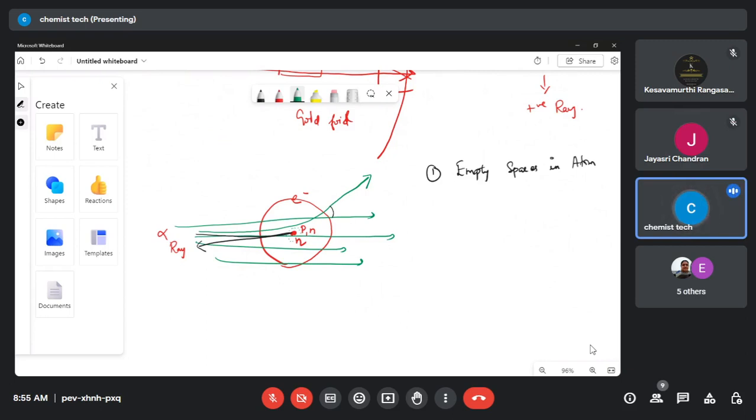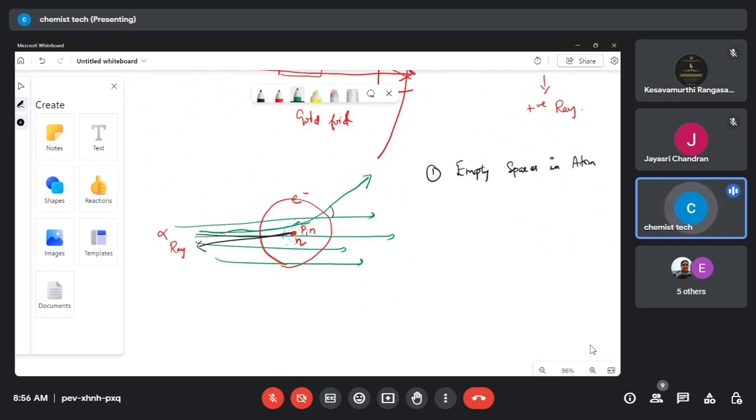See carefully. The few alpha rays do not exactly touch the nucleus. They go near to the nucleus region. Whenever a ray comes near the nucleus region, it is deflected by a small angle because there is some proton field here, some positive field. Because of the positive field, it gets deflected.